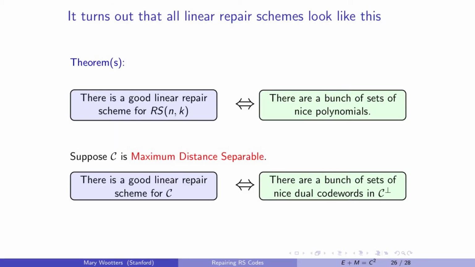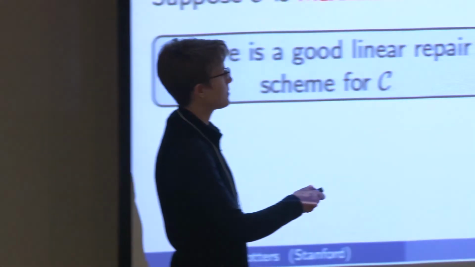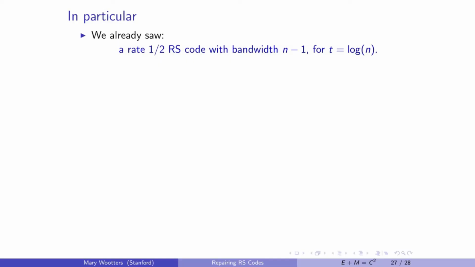And in fact, the lower bound is exactly matching, even up to the leading constants, which I think is the first time in my life that I've proved a lower bound that matches up to the leading constants. So I'm very proud of that. So that matches, and it generalizes to general MDS codes. The generalization from nice polynomials is nice dual code words. So, punchlines.